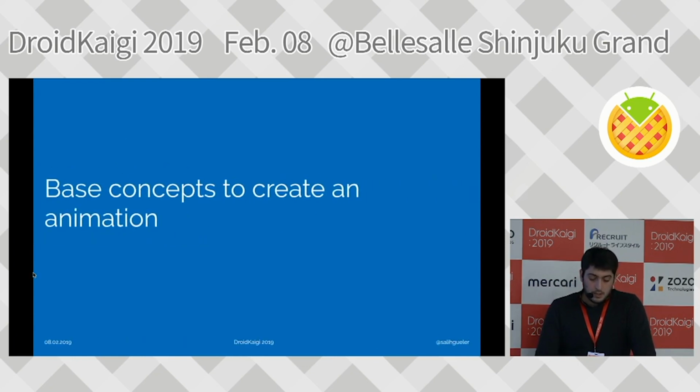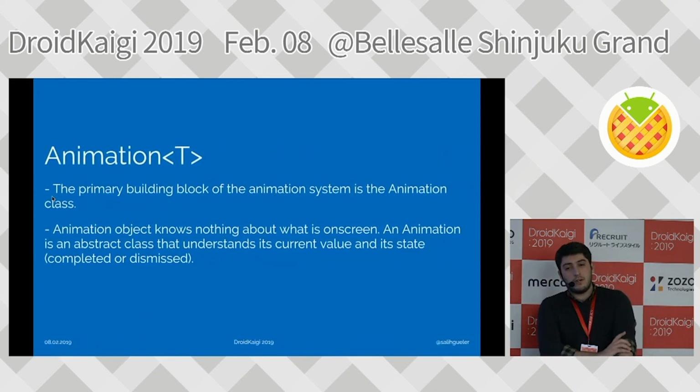If we want to create animations, of course, we need to think about some concepts and some terms that we need to understand before we develop something. In Flutter, everything revolves around animation objects. An animation object is the primary building block for animation.